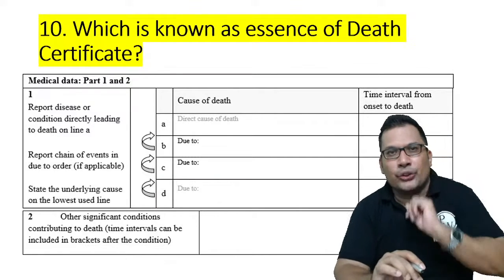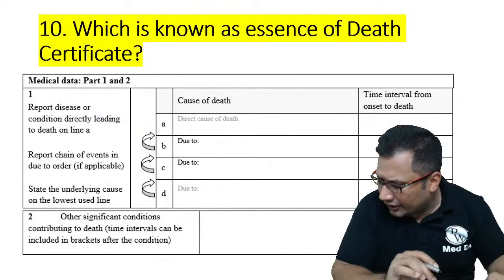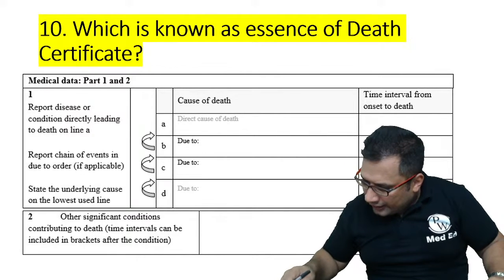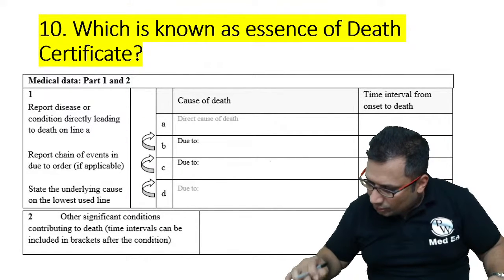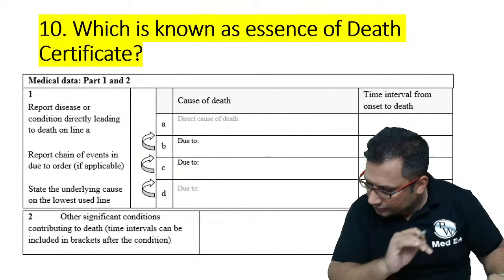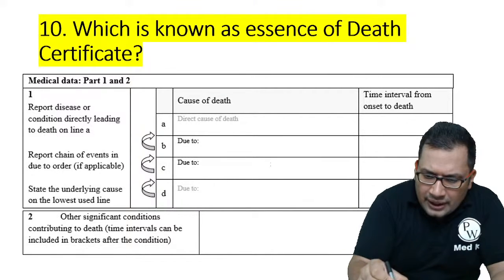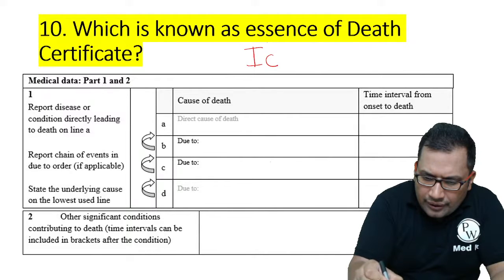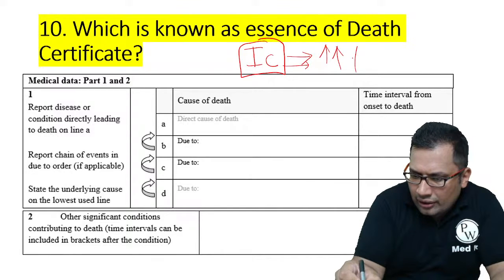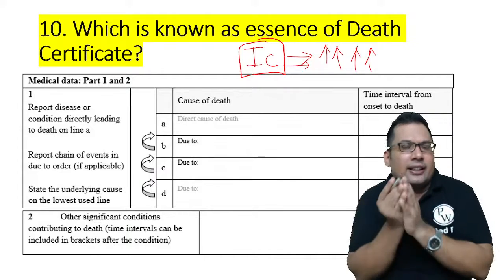Then the last question, a very important question, which is known as the essence of death certificate. Essence of death certificate. Let's see who is going to answer this. So the essence of death certificate is nothing but your 1C. 1C is known as the essence of death certificate. 1A, 1B, and 1C.